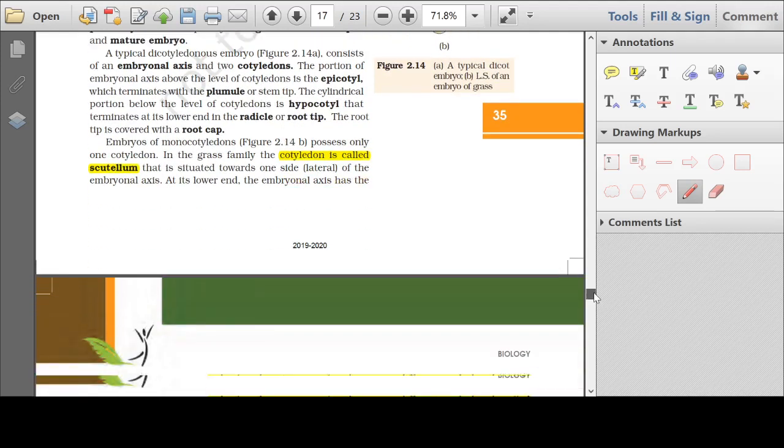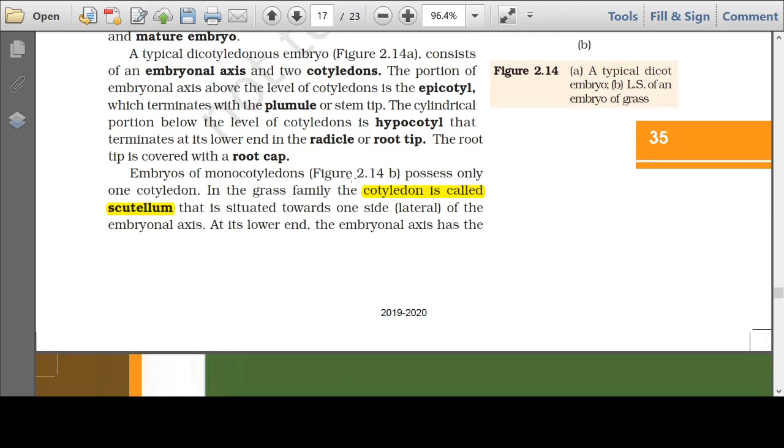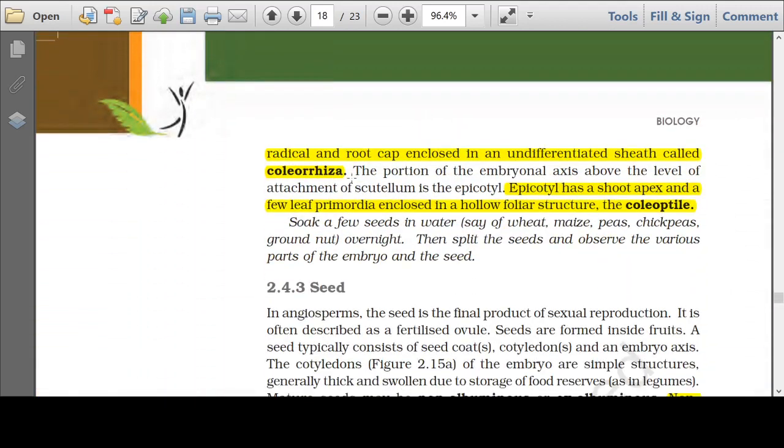So we got three terms. One is the scutellum, which is a single cotyledon in case of the grass family. We got other two terms. One is the coleorhiza, a sheath that covers the radicle and the root cap, and the coleoptile that covers the shoot apex.